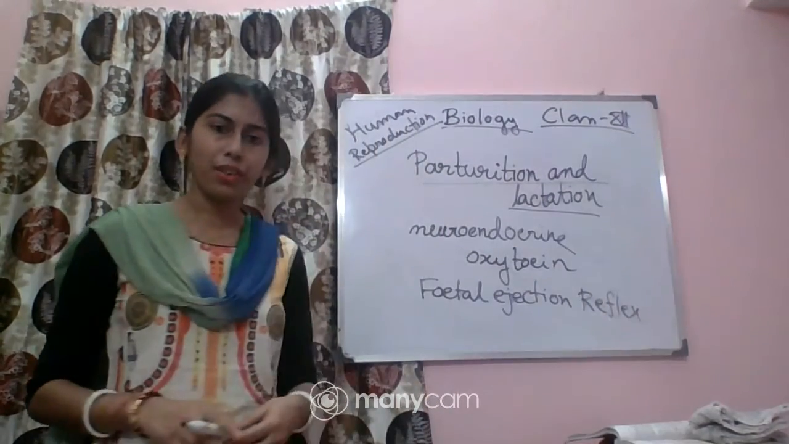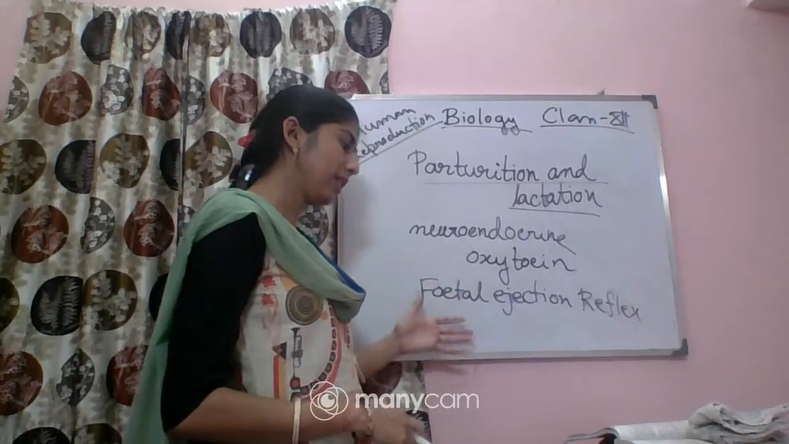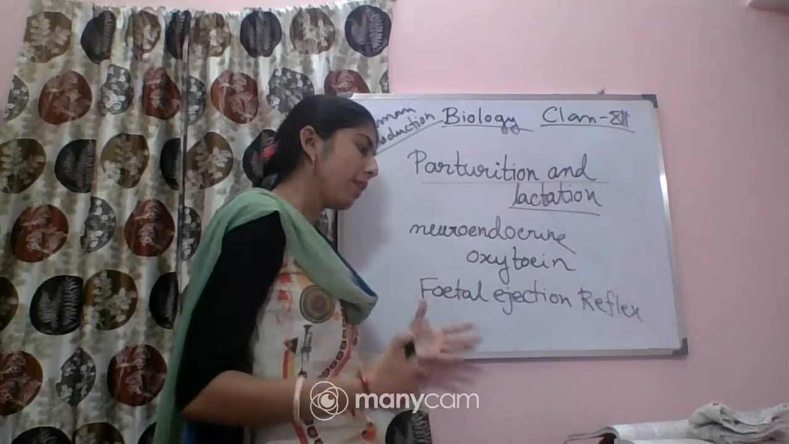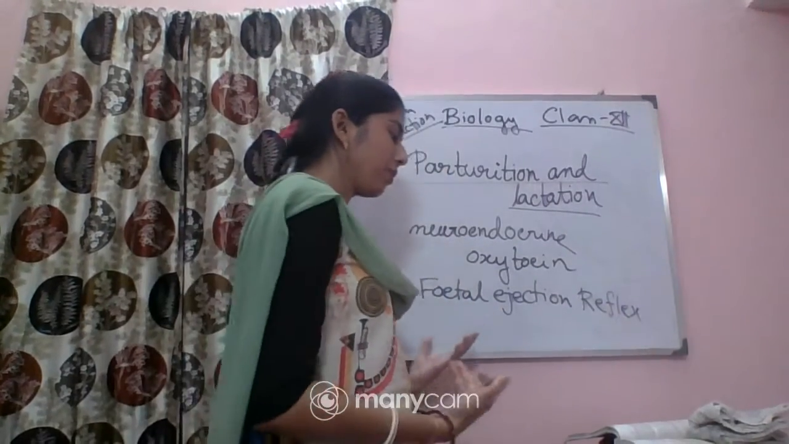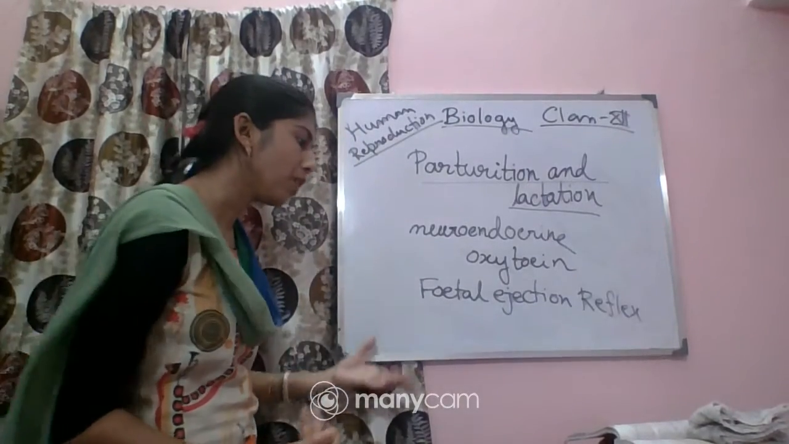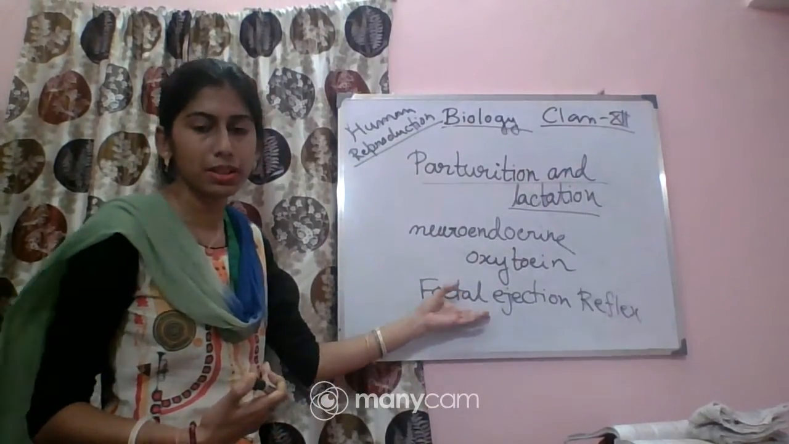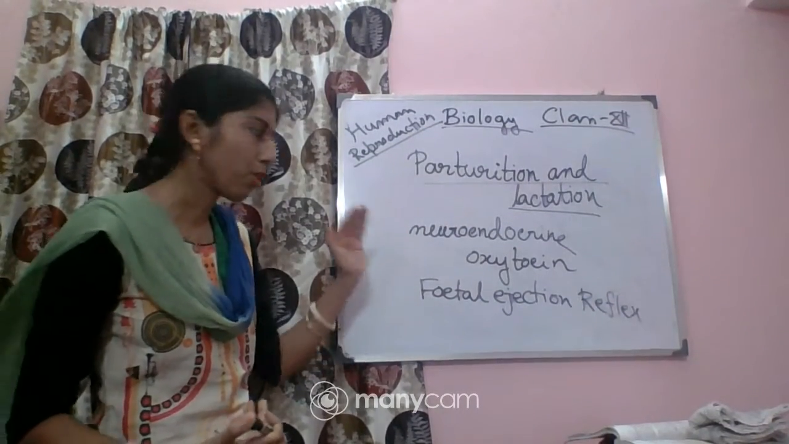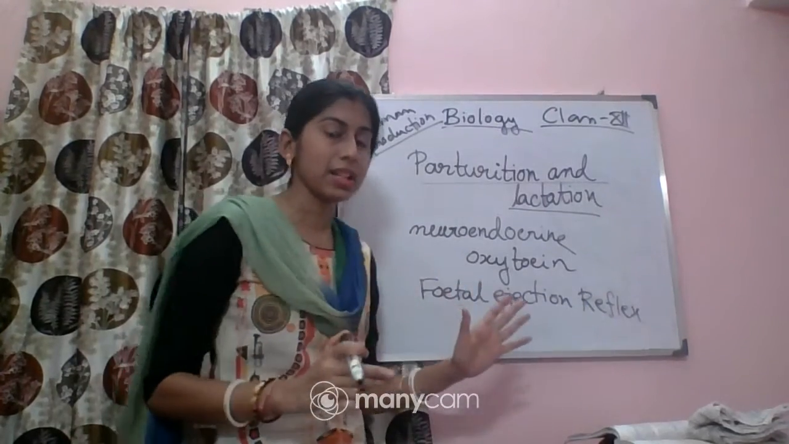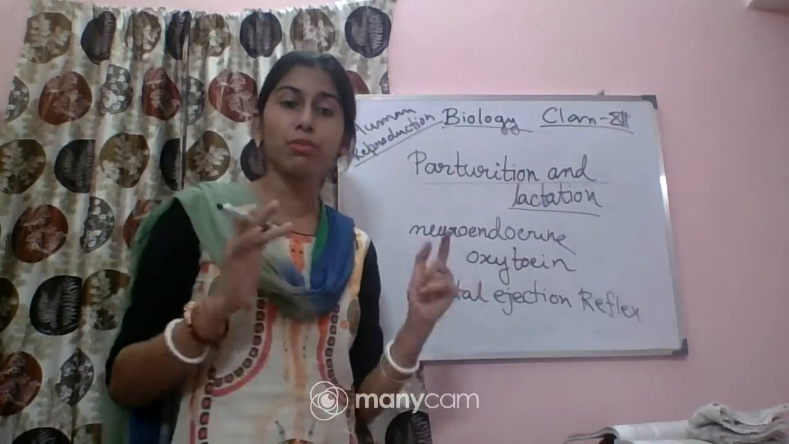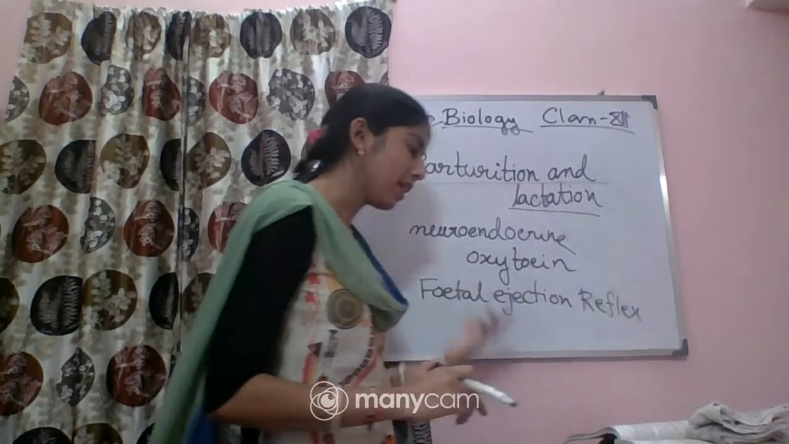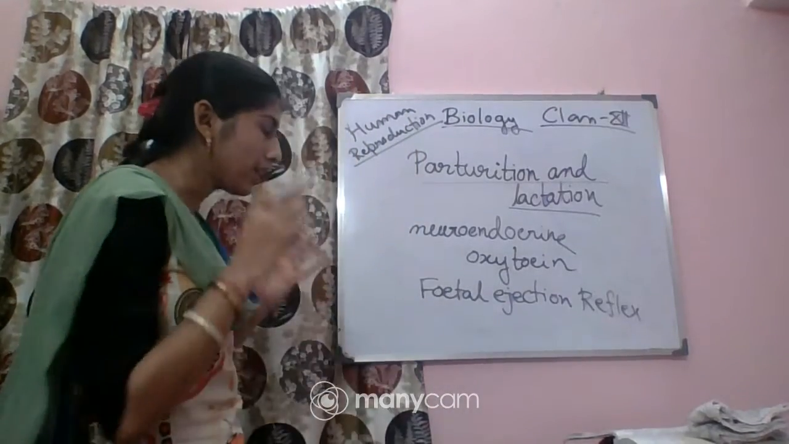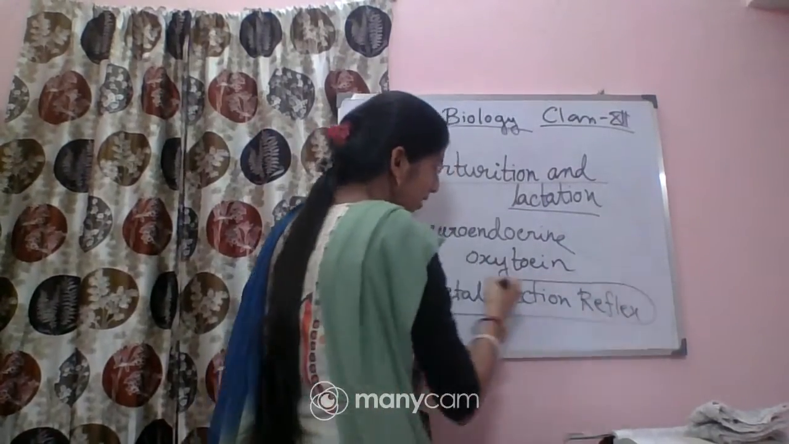Fetal ejection reflex. Okay, so what will happen in this case? That uterine contraction can be developed, or the signal of the parturition originates from the fully developed fetus. That is why its name is fetal ejection reflex. So the signal of the parturition will develop from the fully developed fetus, and by the placenta, which induces the mild uterine contraction, which is called the fetal ejection reflex.